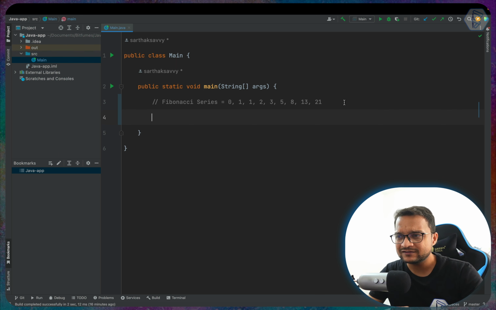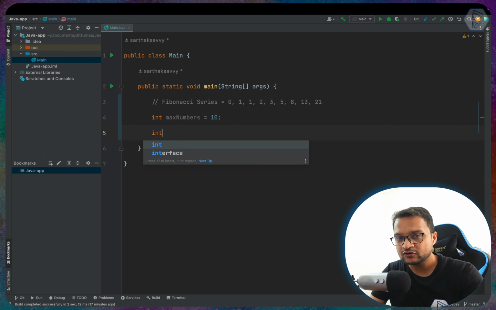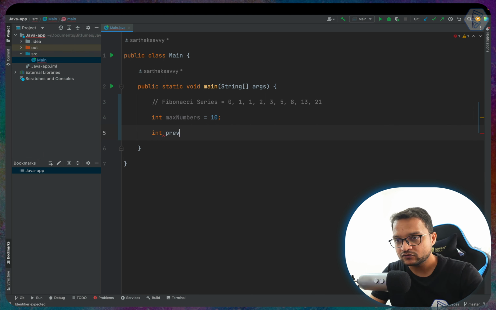But we obviously need to end at some time. So we need to decide how many iterations, or how many Fibonacci numbers, we are going to create. So let's create an integer for max numbers. Let's create 10 Fibonacci series numbers. What should be the previous number? I said start from 0. What should be the next number? Start from 1.